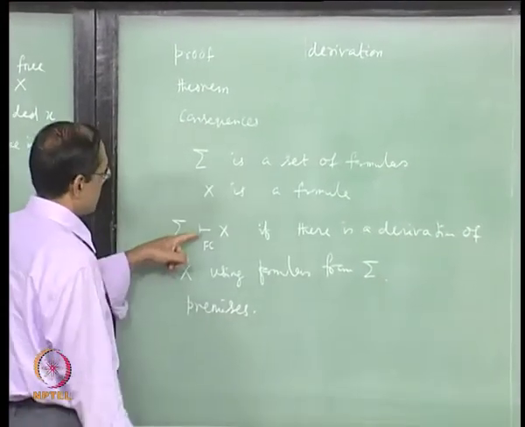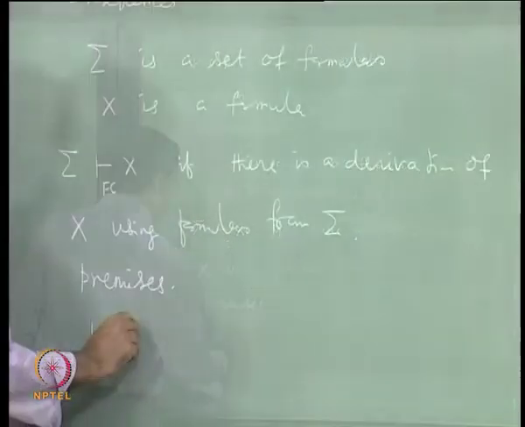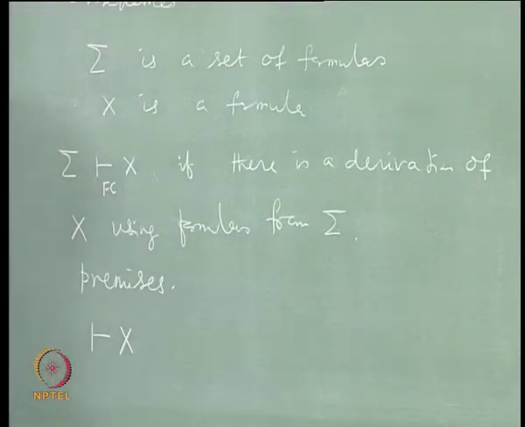Similarly this symbol can be used for the theorems, without anything on the left side, which means a derivation is now a proof without any premise. It allows that.